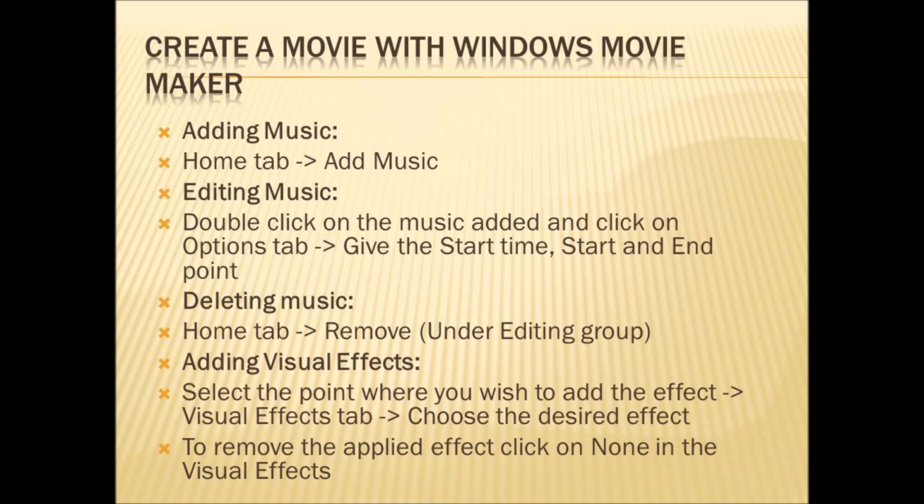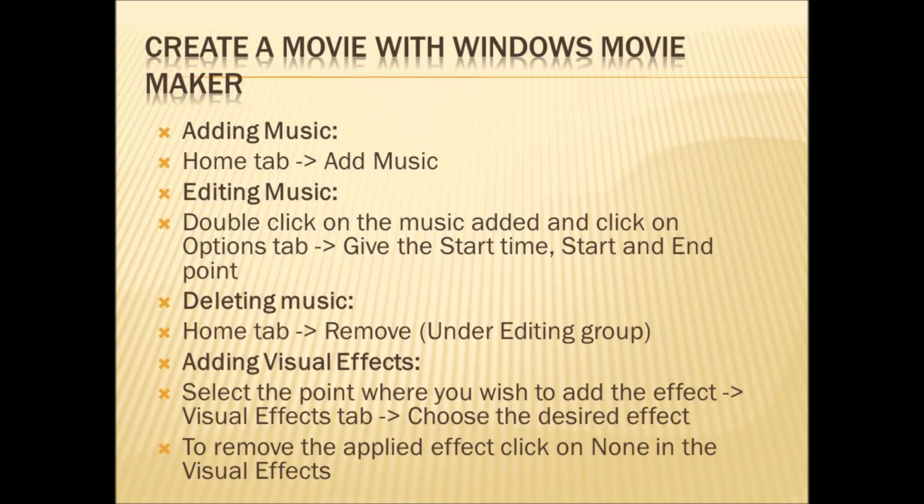Go to Home tab and click on Remove. Remove will be available under the editing group. Under the editing group, first select the music or photo or video and then go to the Home tab, click on Remove. Click on Remove to delete a music, or in this same way you can delete your photo or video also.